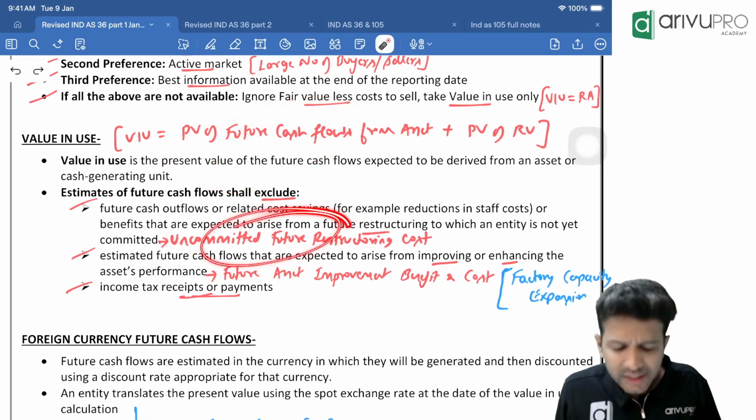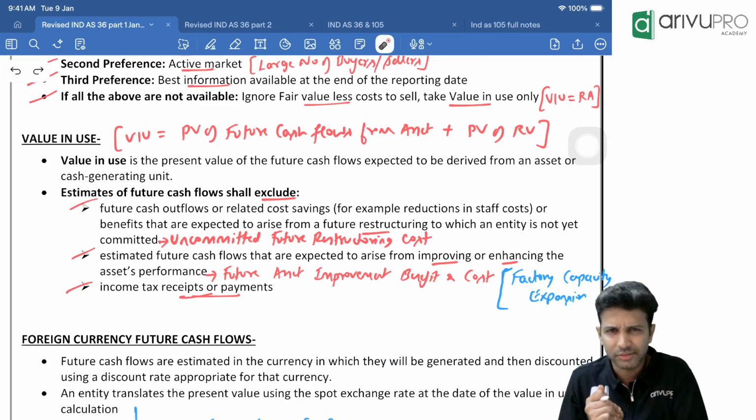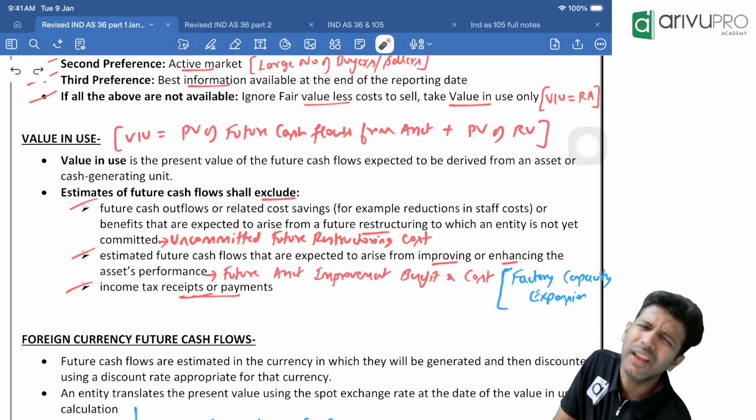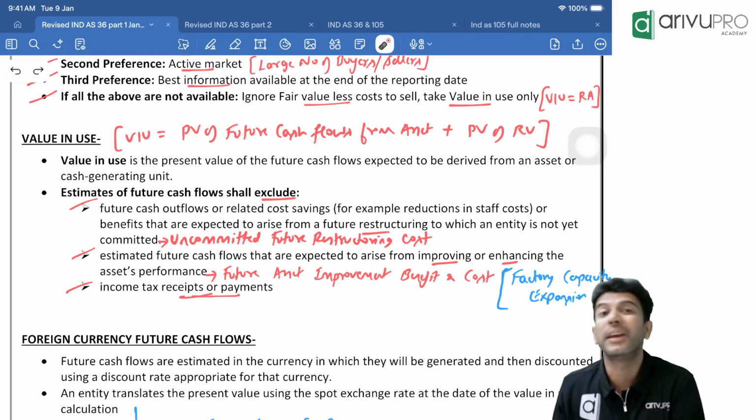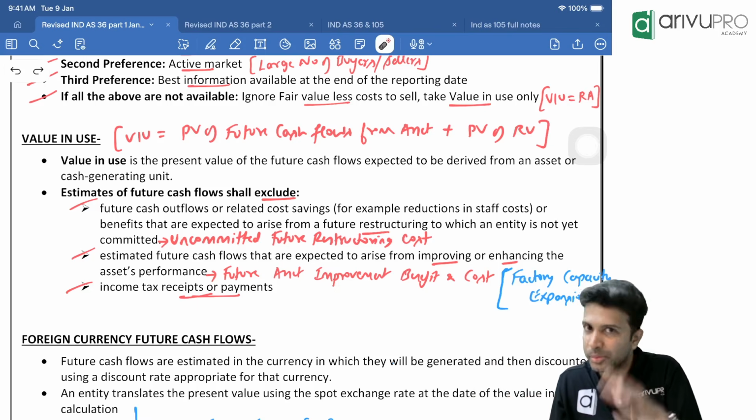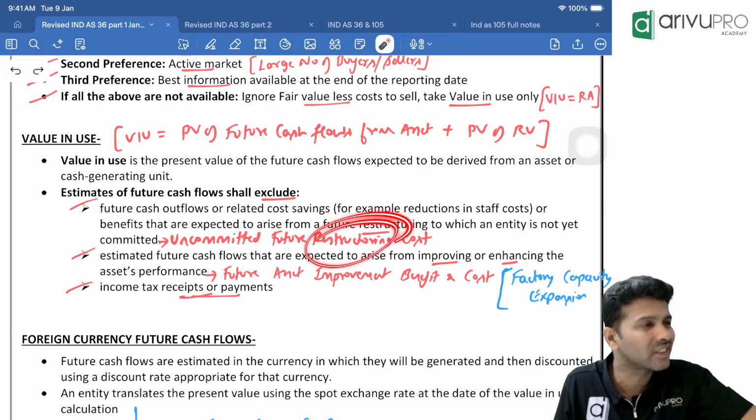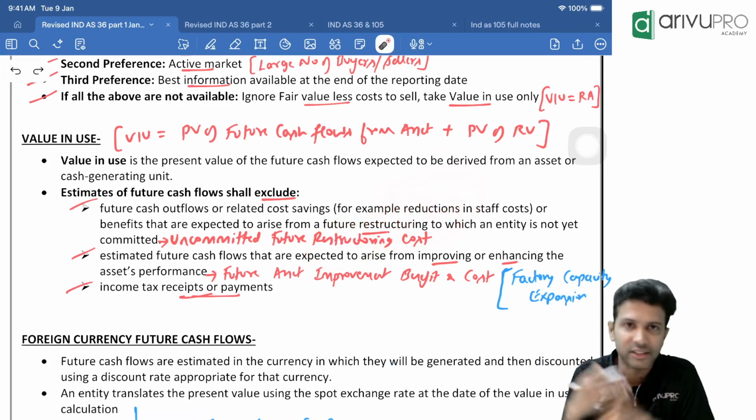Similarly, if they have any uncommitted future restructuring cost, restructuring means some changes, right? Now normally we see change in the management structure. All this the company will do. They will lay off the existing management, bring in new management, lay off particular employees, fire employees and all. All that we call restructuring. I'm sure you would have learned it in AS 29. Same thing will come in Ind AS 37 here.